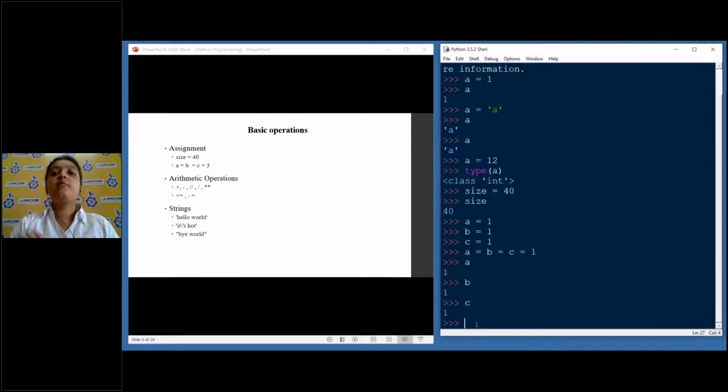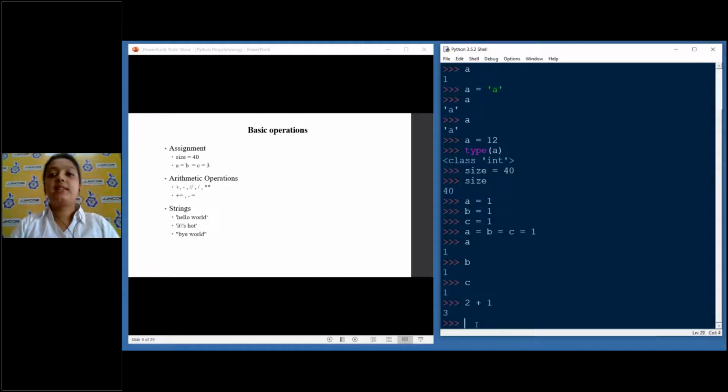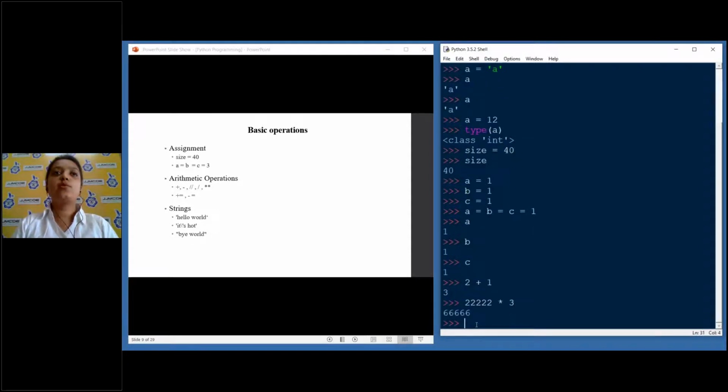So this ideally can be used as a calculator also. How? Suppose I do 2 plus 1, I'll get 3. Suppose I do 22 into 3, I will get the following number. So this can be used as a calculator as well.